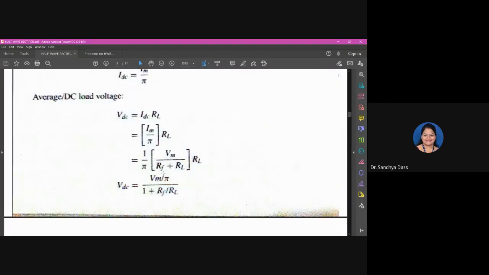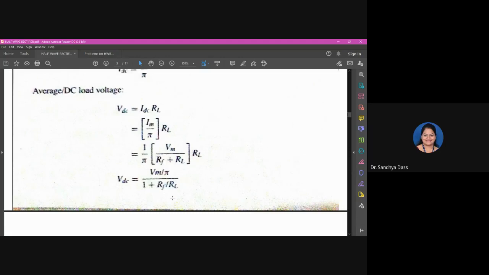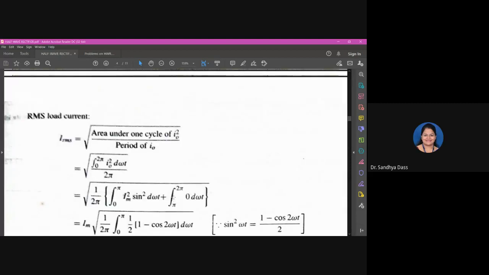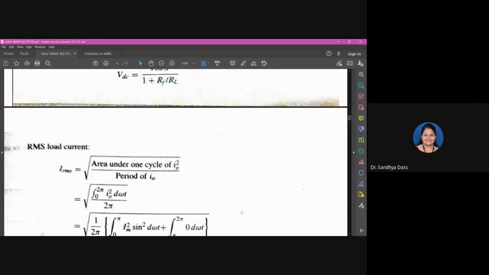Dividing by RL and taking it outside to cancel it with this RL, which is in the numerator. In the denominator, you will have 1 plus Rf by RL. I hope you are with me. Okay. So now moving on to derive the expression for